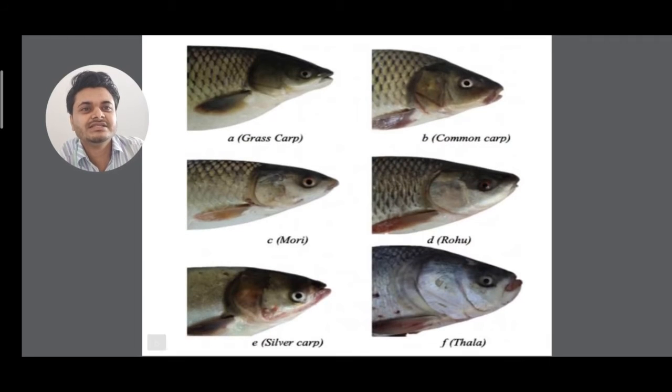So there is one more slide. See, grass carp, mrigal, silver carp, common carp, rohu and catla.